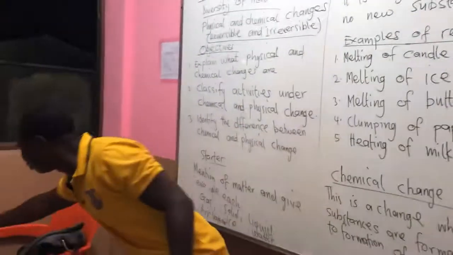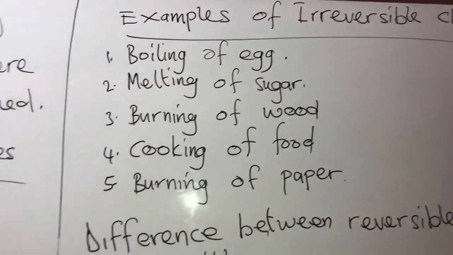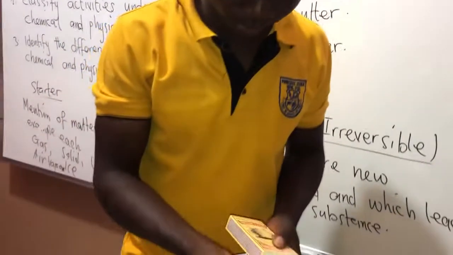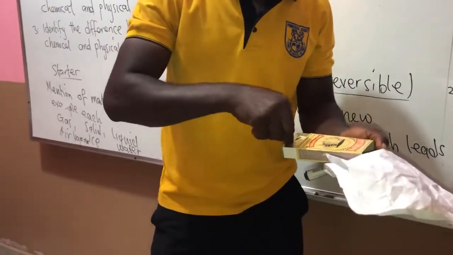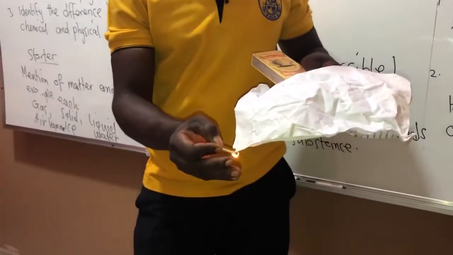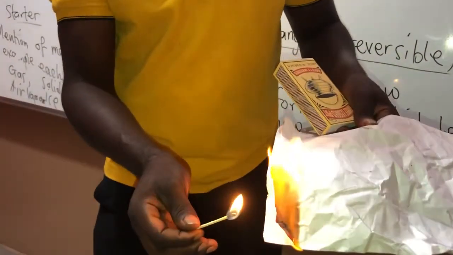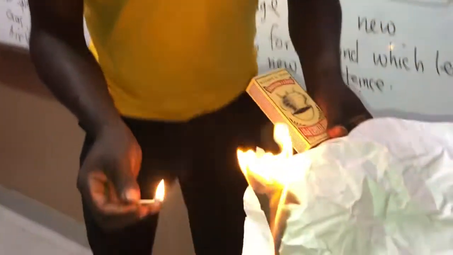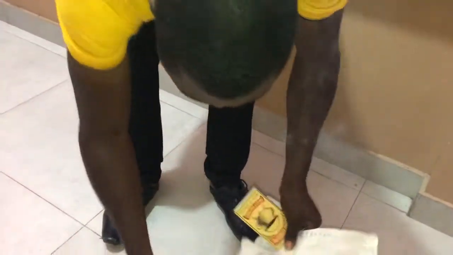Let's practice that burning of paper. Let's see if maybe a new substance will form or not. I'm going to burn paper. Oh, the air is disturbing me. Let me burn this paper. You see, I'm burning the paper. Okay, look at it. This is ash. Can we get this paper again? We can't get the burnt part again.